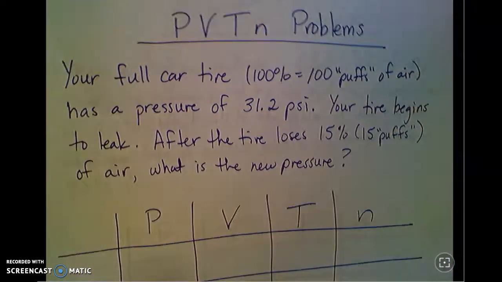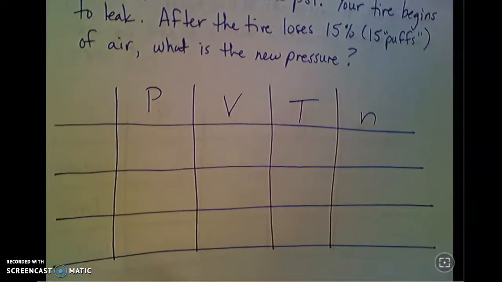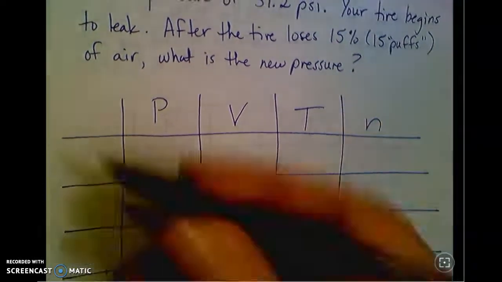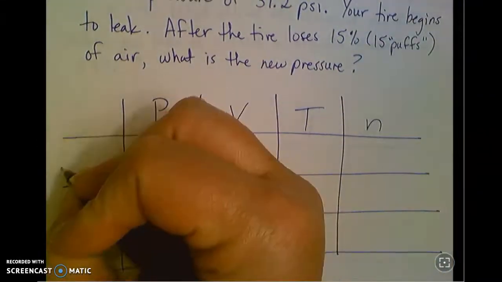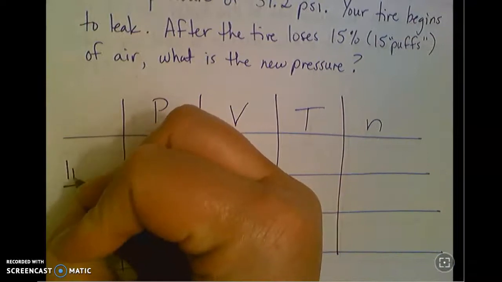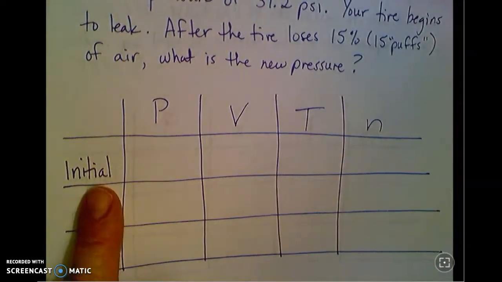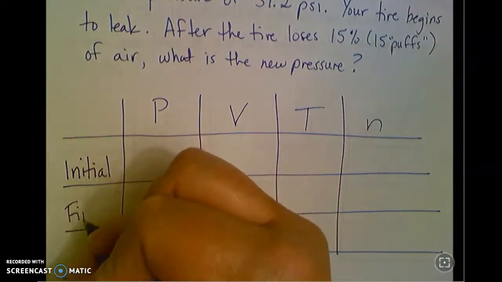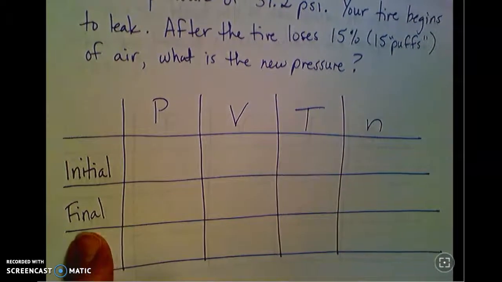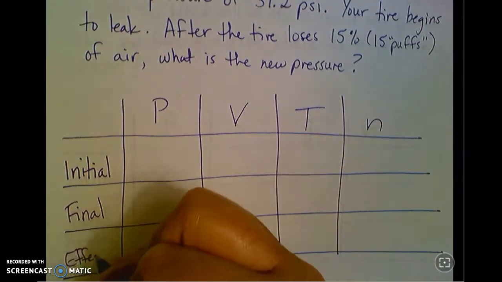So we're going to set up a little chart. We call this a PVTn chart. And I didn't write this in. We've got the variables across the top. And then down the side here, we're going to look at these relationships. So we're going to look at what we have at the beginning. We call that the initial. We're going to look at how that's changed. We're going to call that the final. And then this is the key. We're going to look at the effect